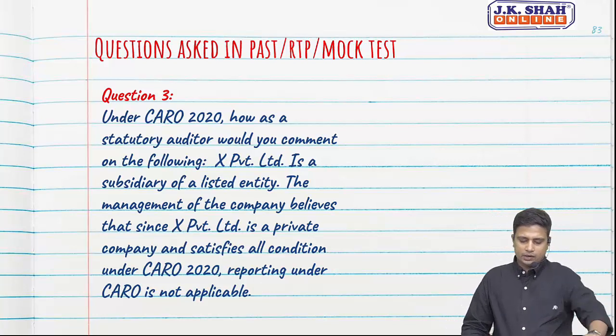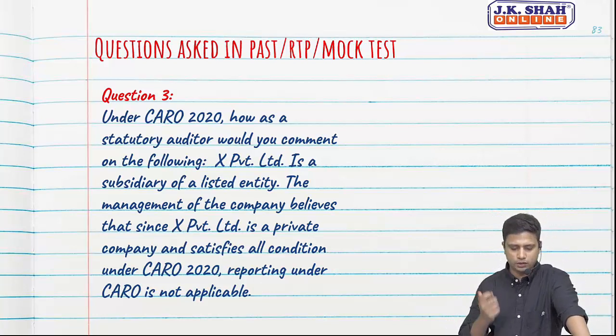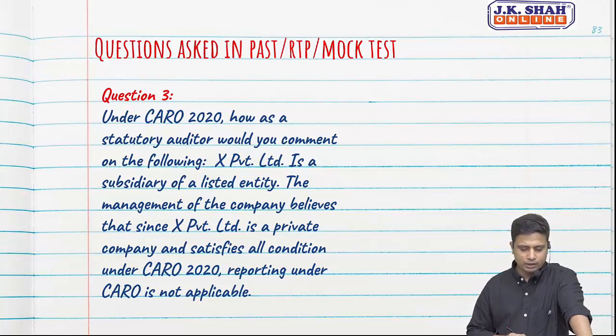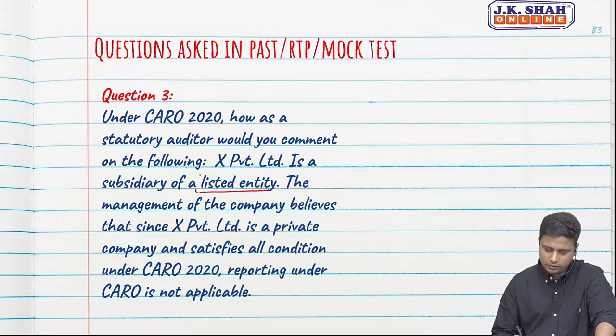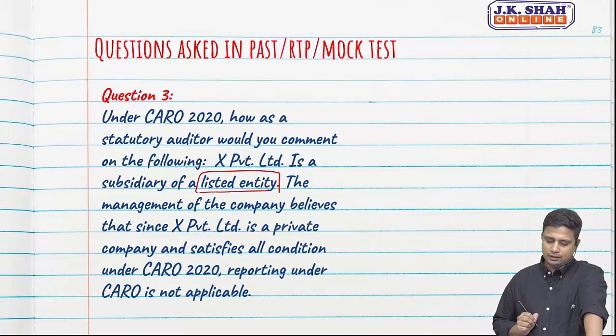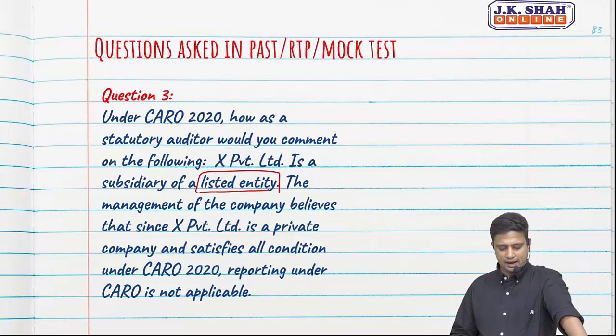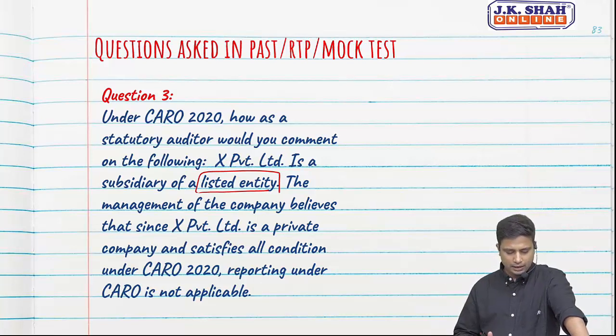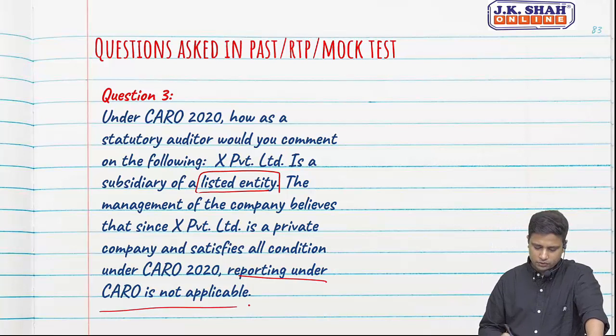Under CARO 2020, how as a statutory auditor would you comment on the following? X Private Limited is a subsidiary of a listed entity. The management of the company believes that X Private Limited is a private limited company and satisfies all conditions under CARO. Reporting under CARO is not applicable.